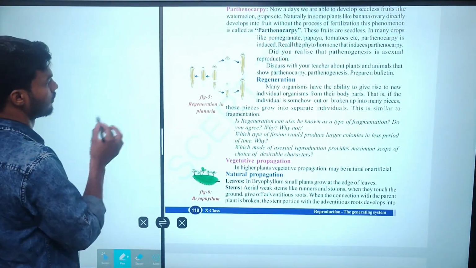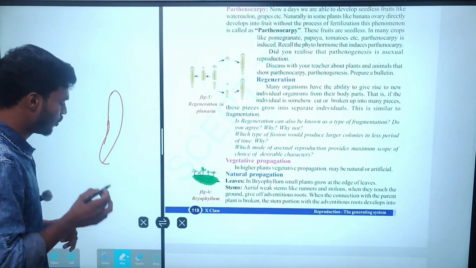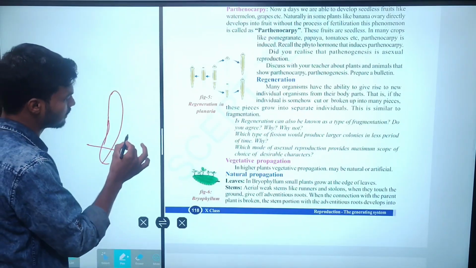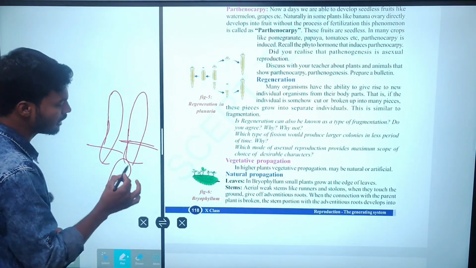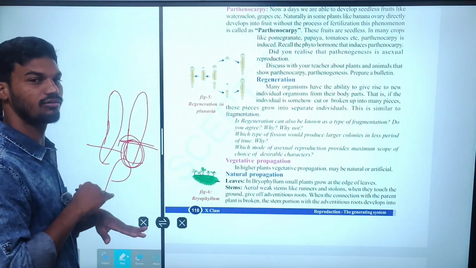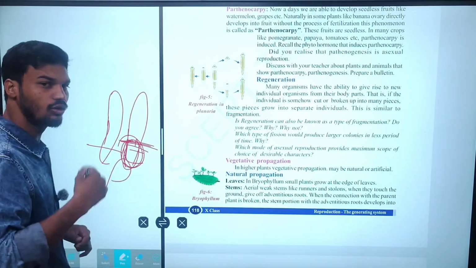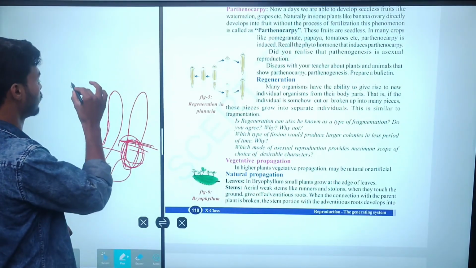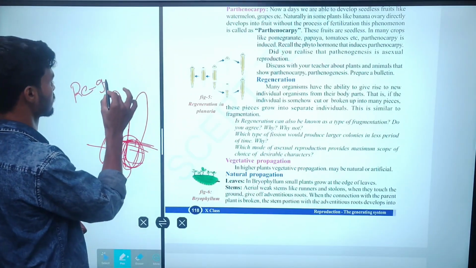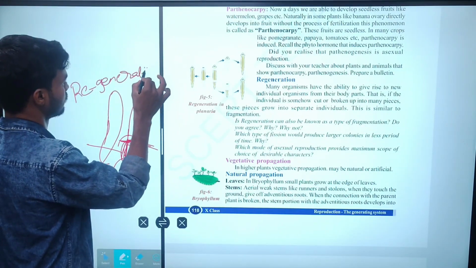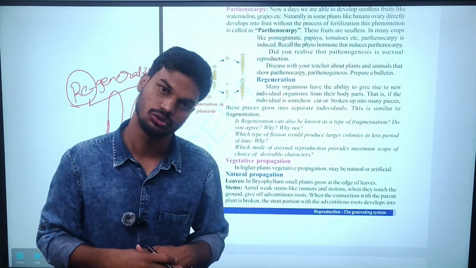Regeneration. For example, in a plant or organism, whenever some part has accidentally been cut, after some time that part is able to regrow again. After cutting, the part regrowing is known as regeneration, means growing again to its original structure, original shape.